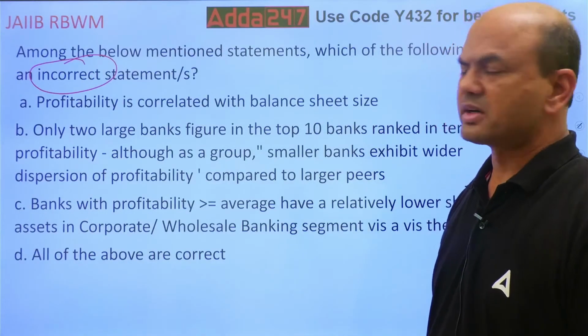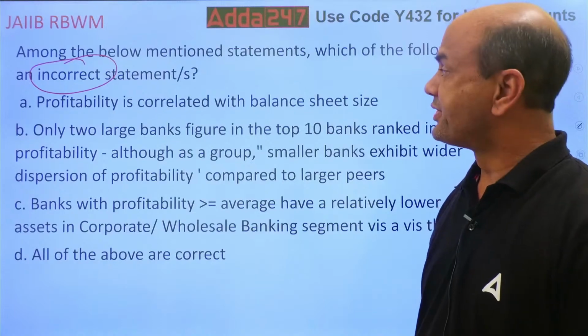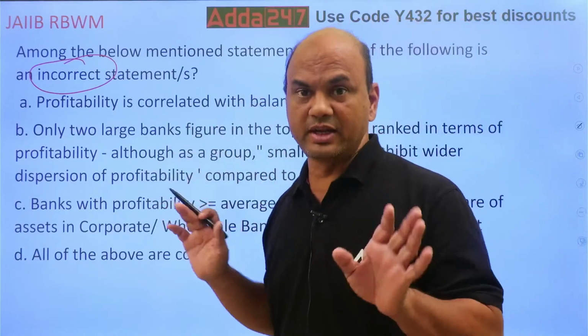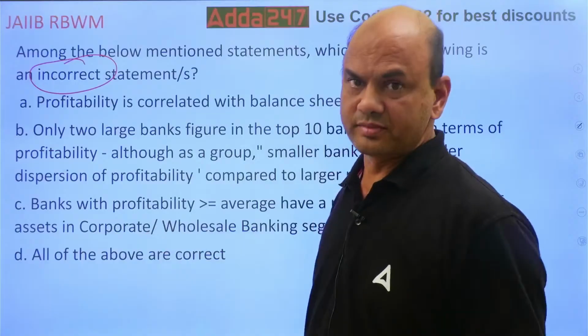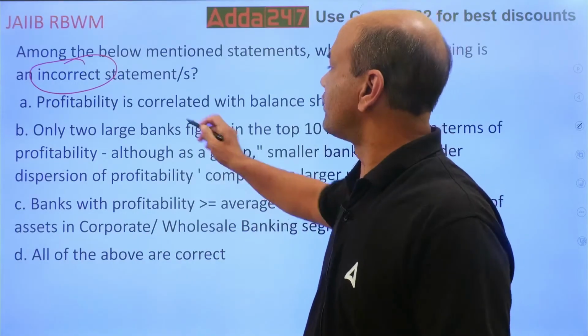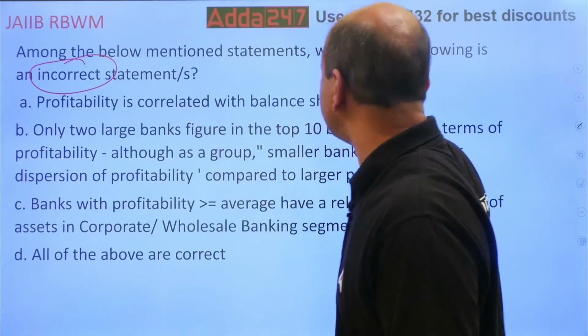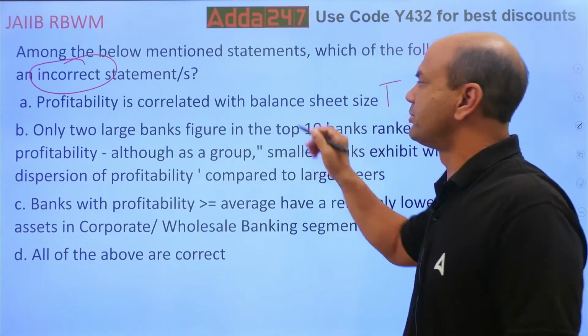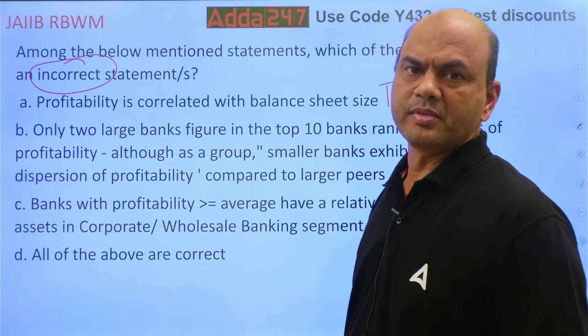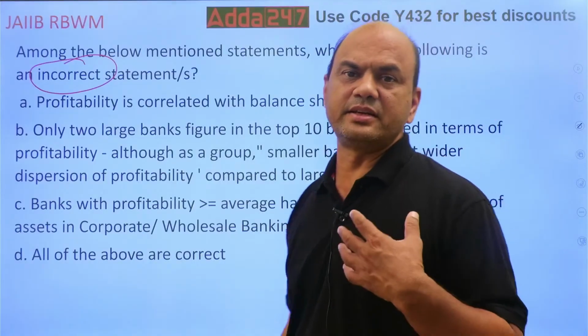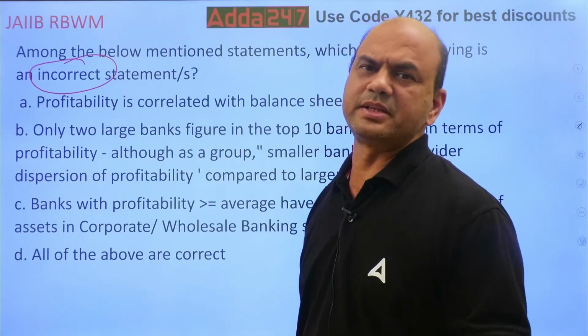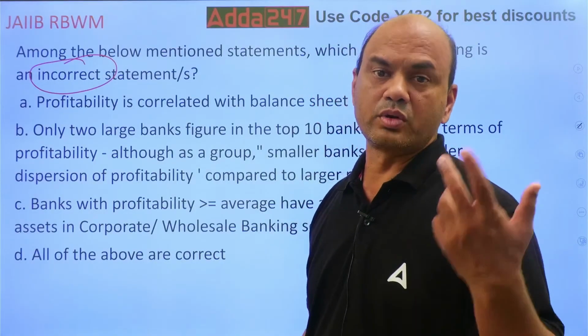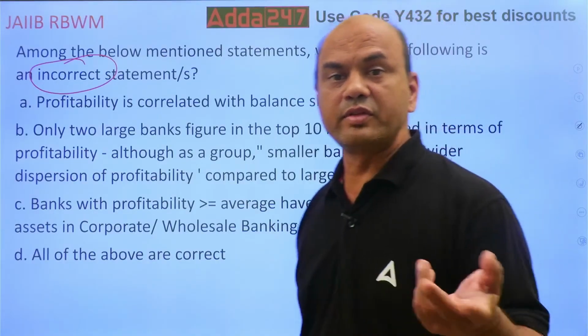So what do you think should be the correct answer in this? See, you want the incorrect one. Kindly note, you don't want the correct one. You want the incorrect one. Profitability is correlated with the balance sheet. That is true. Means what? What do you mean by this term? It means that suppose I say, I am a small businessman. If I say my profit is 1 crore this year, everyone will be happy.